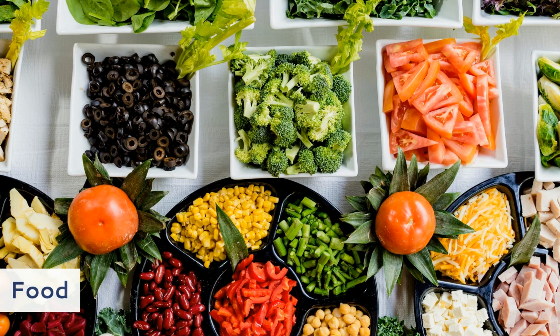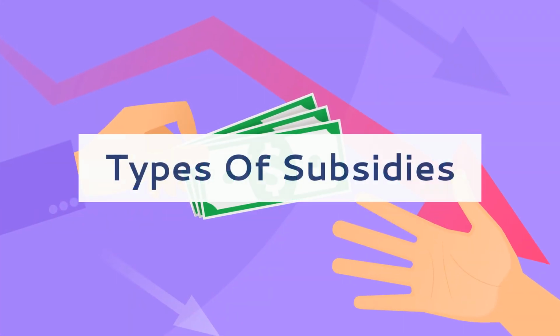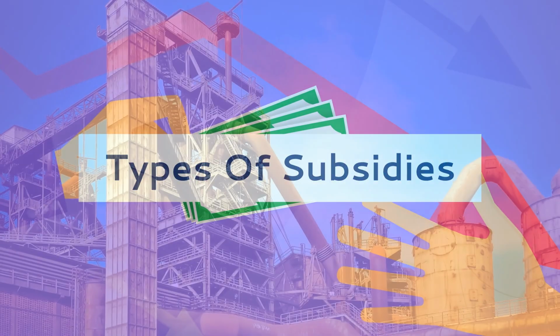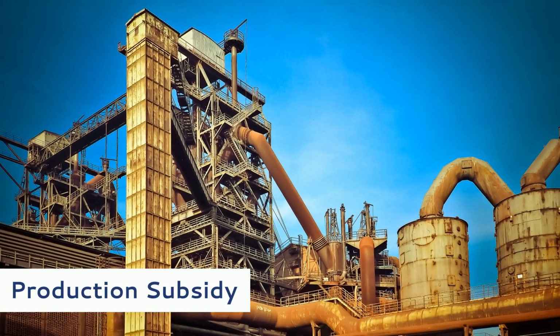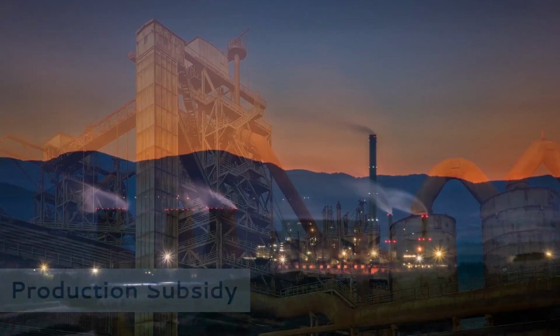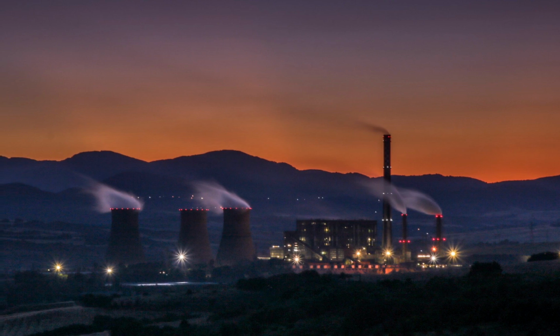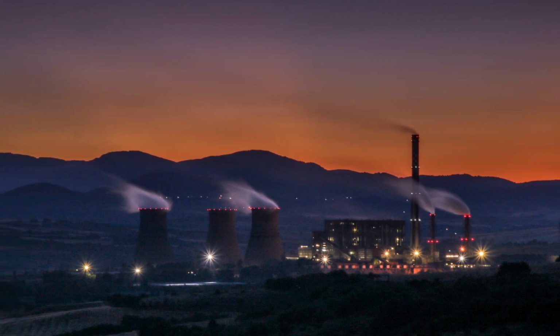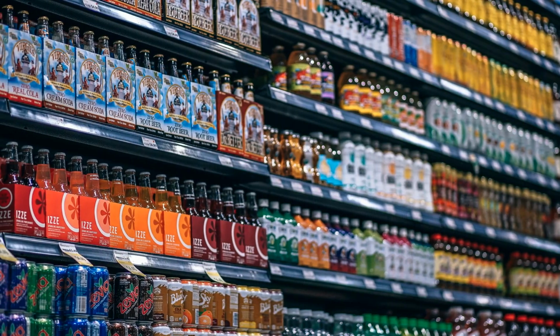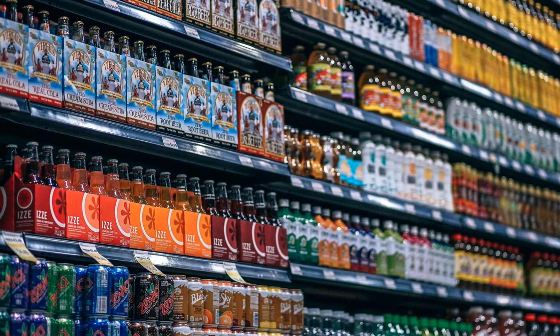Now, let's take a look at these different types of subsidies. Production subsidy. This type of subsidy is provided to encourage the production of a product. The government gives incentives to manufacturers to reduce their expenses while increasing their output. As a result, production and consumption grow, but the price remains the same. The drawback of such an incentive is that it may promote overproduction.